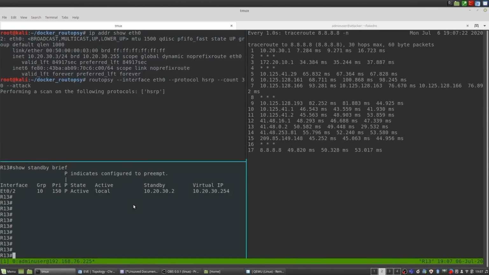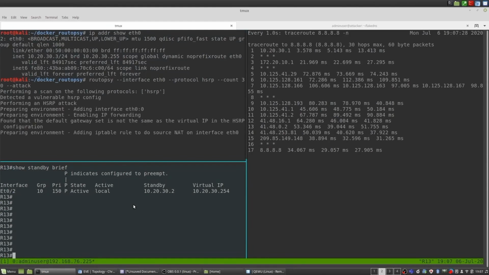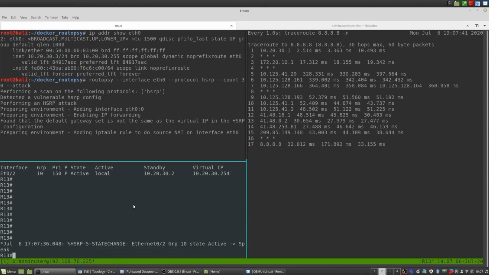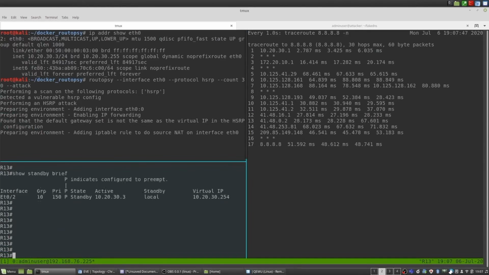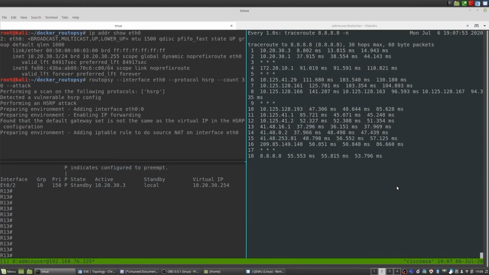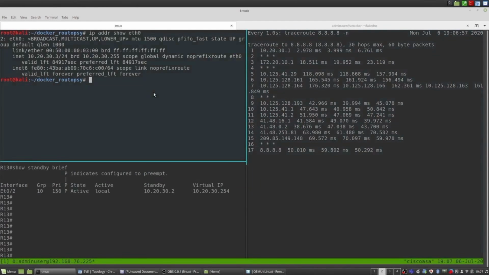You'll notice that in the bottom left, where the vulnerable router sits, it goes from an active state to a speak state, and from a speak state to a standby state, meaning an election process has occurred, and that there's a new active router or a new default gateway which has a much higher priority than itself. If we look at the active, it is right now 10.20.33. If we take a look at the victim, it used to take 17 hops, but now it takes 18 hops to reach quad 8, with the first hop being 10.20.33. So we've successfully performed a person-in-the-middle attack via first-hop redundancy protocols.